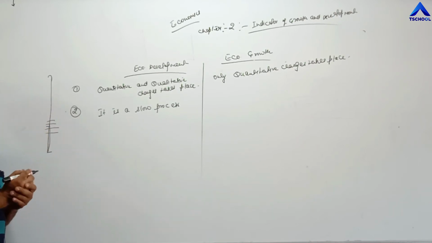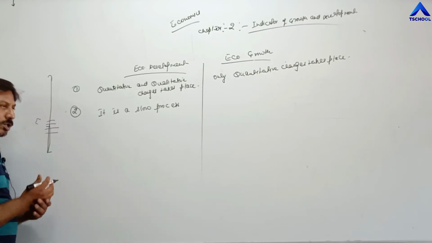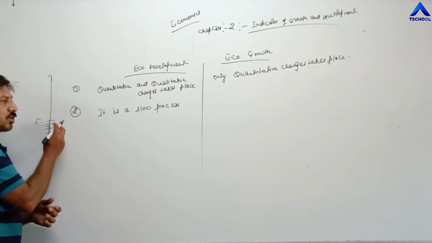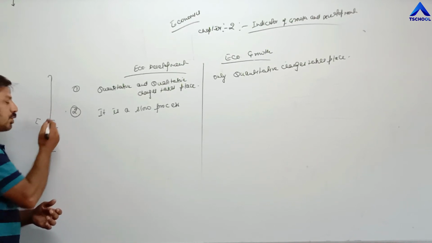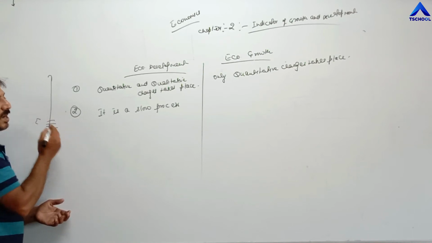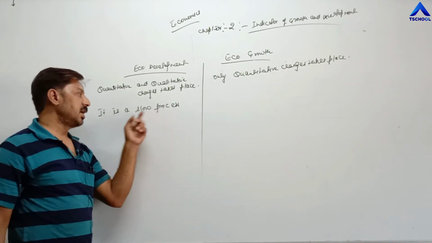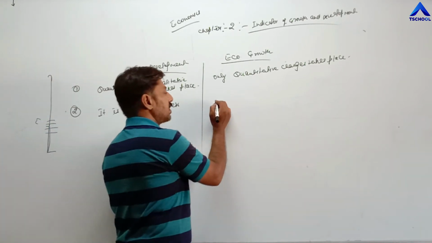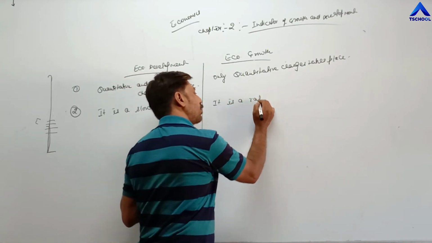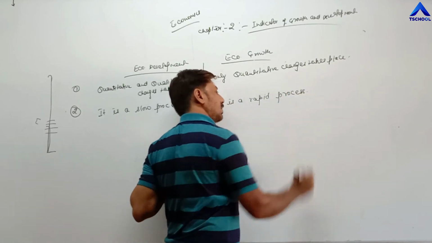Natural factors, political factors, the neighboring countries are also creating problems. So these factors become obstacles in the process of development. So it is easy to start, but to sustain the same rate of development is very difficult. That's why it is a slow but long process. So far as economic growth is concerned, it is a rapid process, a fast process.